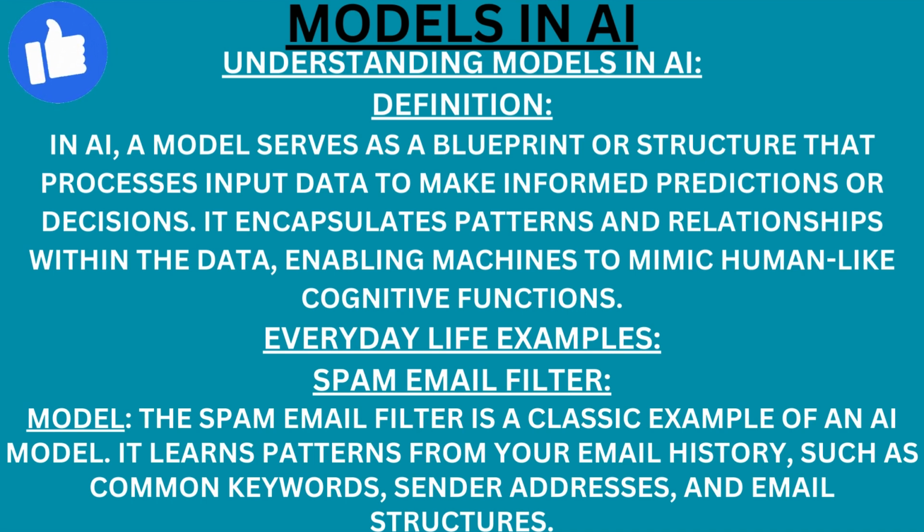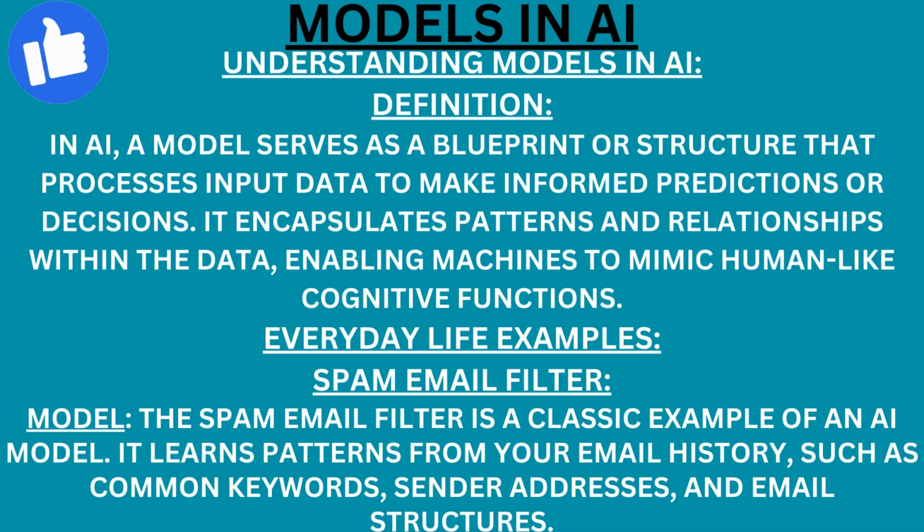Let's start. Understanding models in artificial intelligence. Definition. In artificial intelligence, a model serves as a blueprint or structure that processes input data to make informed predictions or decisions. It encapsulates patterns and relationships within the data, enabling machines to mimic human-like cognitive functions.